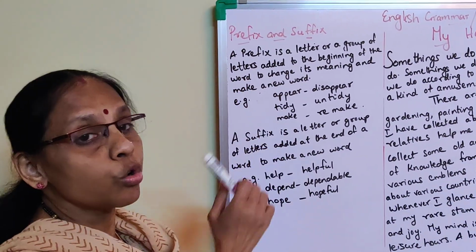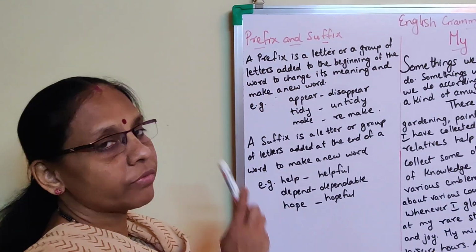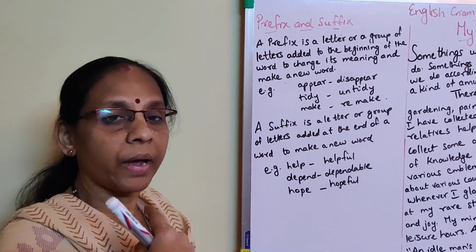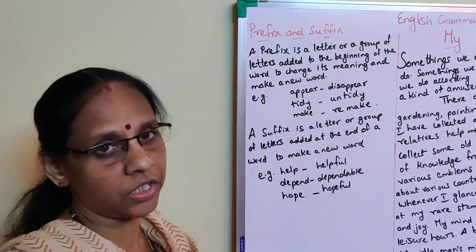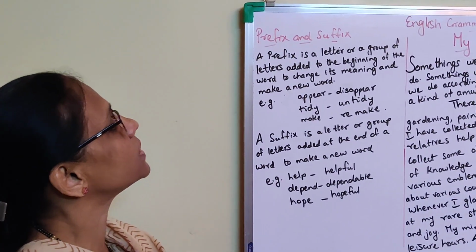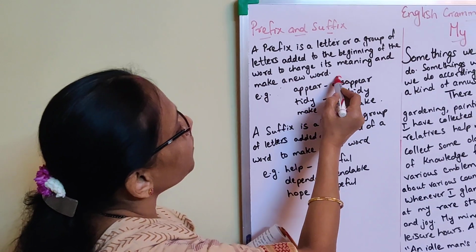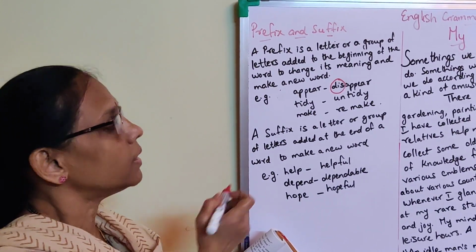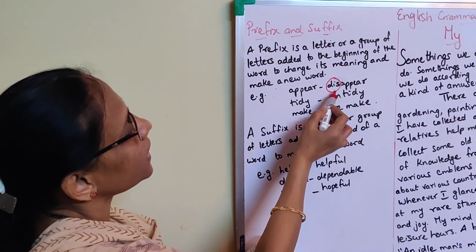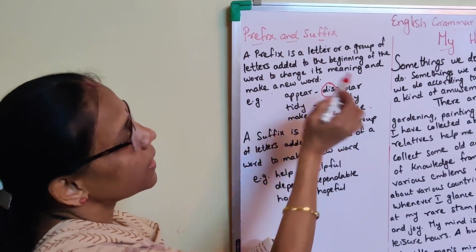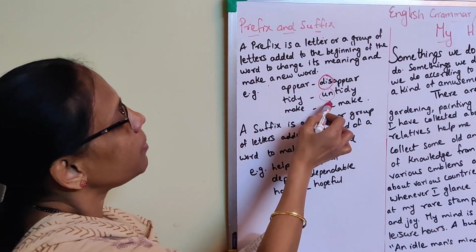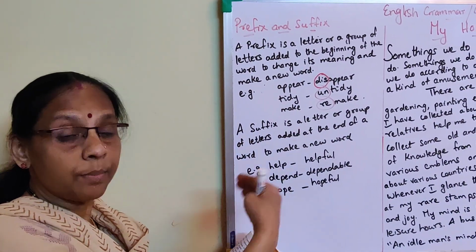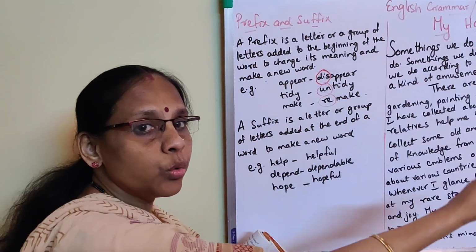It is a group of letters added to the beginning of the word. There may be a word, and before that something is added, and by adding it the complete meaning changes. For example, see, appear, disappear. When this is added, see what happens? A new word, disappear. In the same way, tidy, untidy. When un is added, it becomes another word. See, make, remake. Understood? So if we add a part before, it becomes a new word.